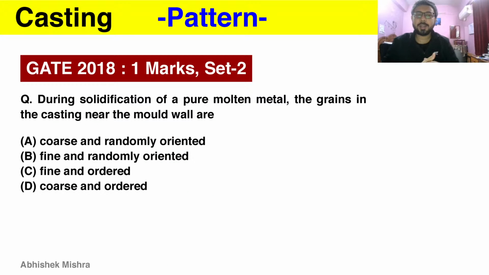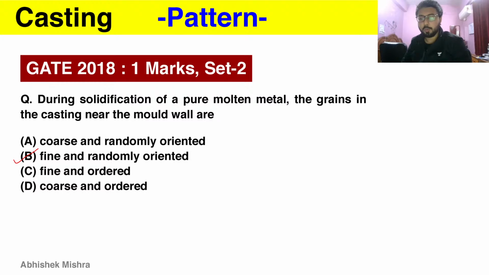And here was the question, GATE 2018, 1 mark, set 2. It was asked that during the solidification process of molten metal, grains in the casting near the mold wall are. So by looking at the figure you can say that they are fine and randomly oriented. And why? Because they are near the mold wall, so their solidification rate will be high, and heat transfer will be occurring away from the center towards the wall, so therefore fine and randomly oriented grains are obtained near the wall. So that will be it for this question.